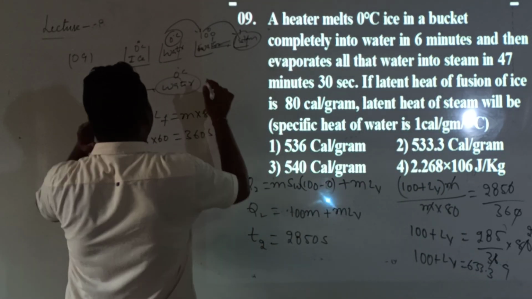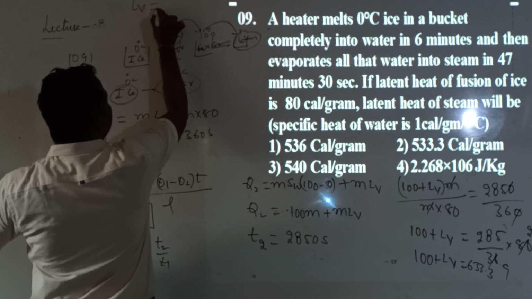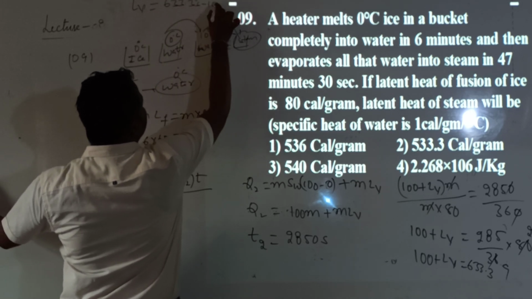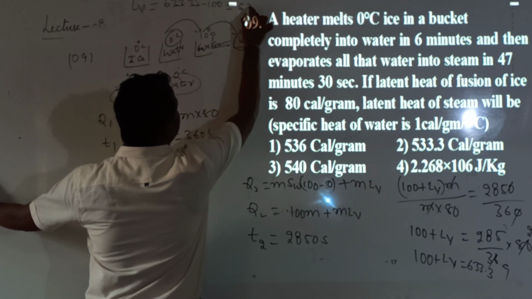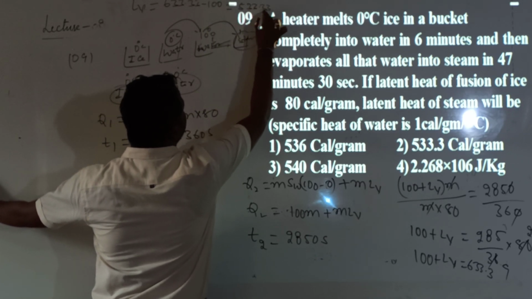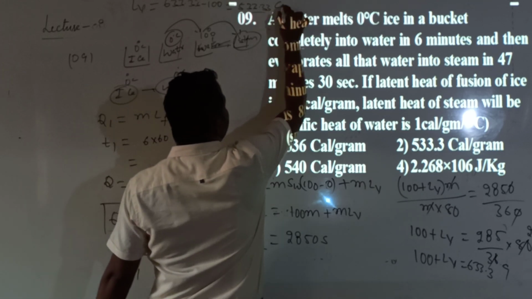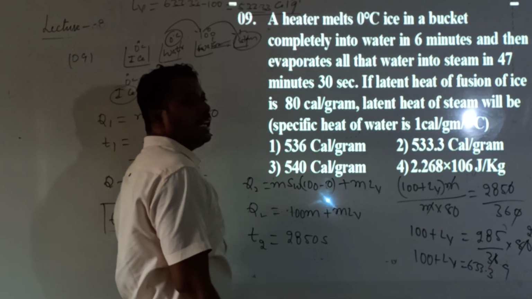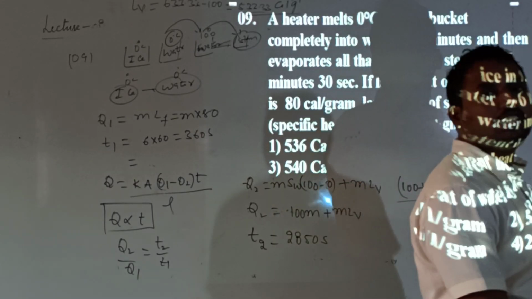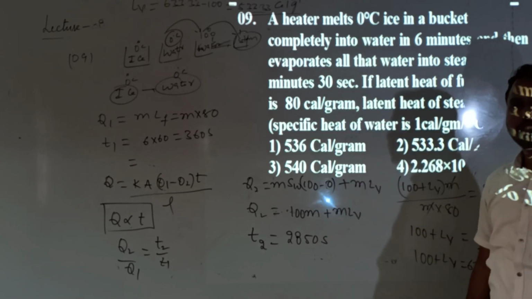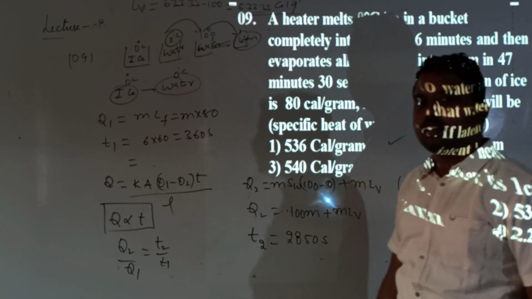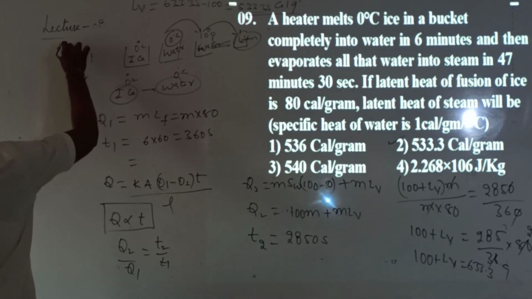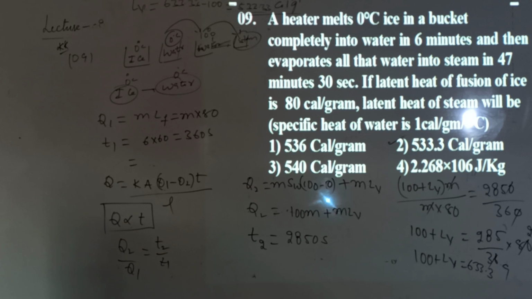From this, the value of LV is 633.33 minus 100, which is 533.33 calorie per gram. This is the latent heat of which one? Not fusion, but vaporization, the latent heat of vaporization. So the second option is correct. Question understood? And this is also one of the important models. Okay, that is the question.